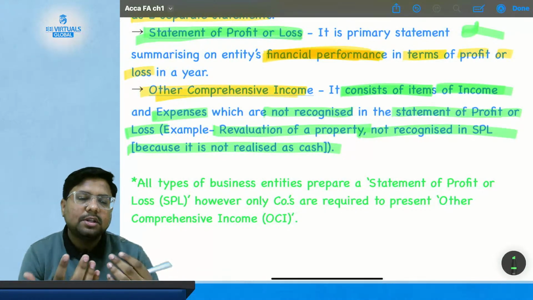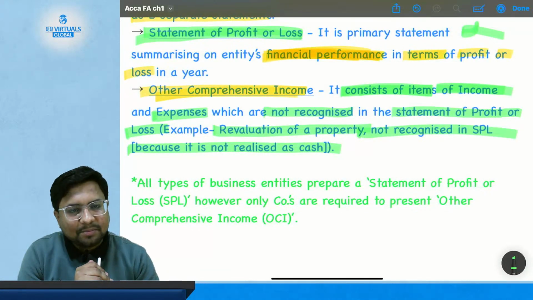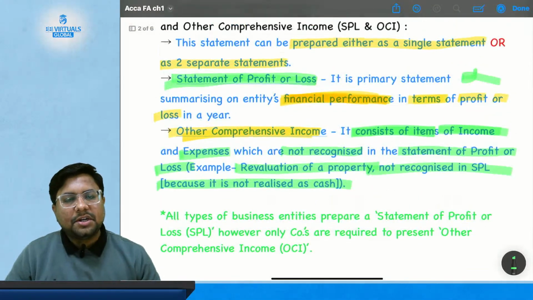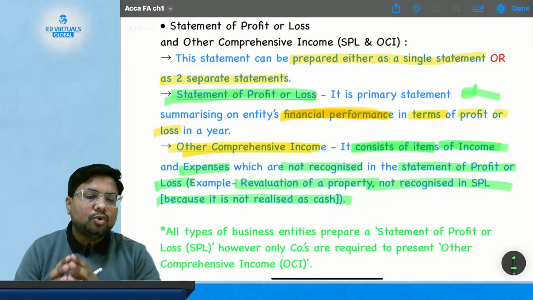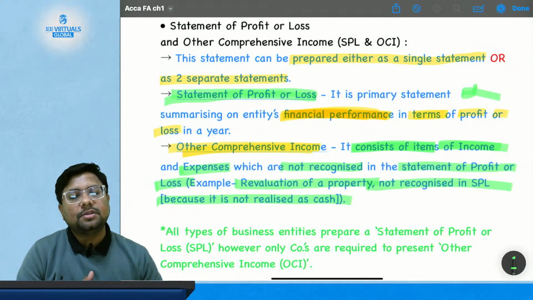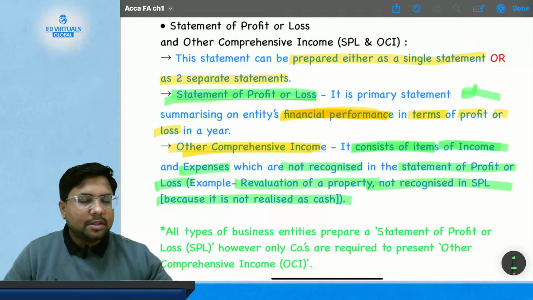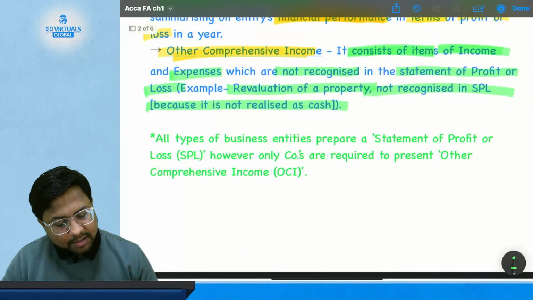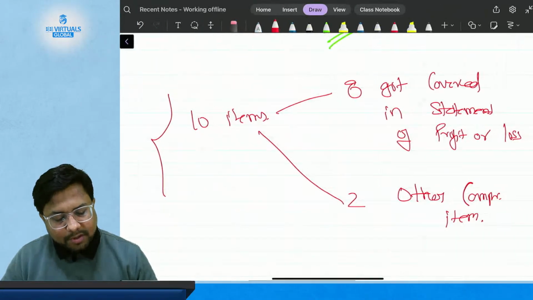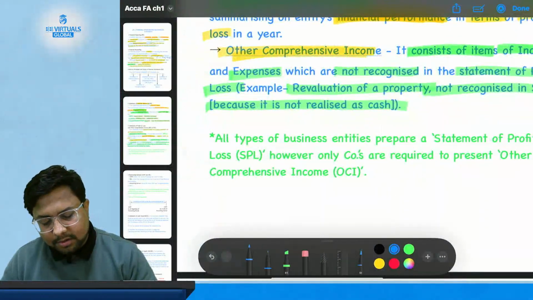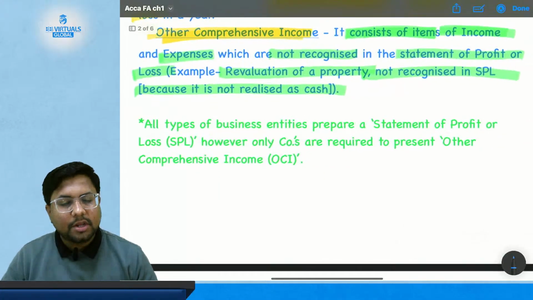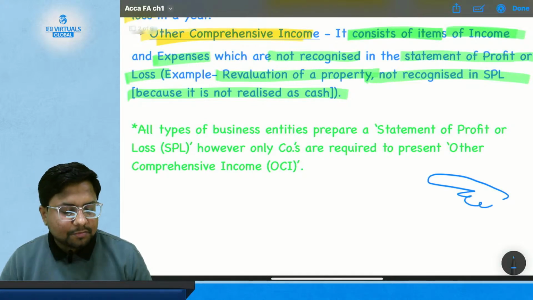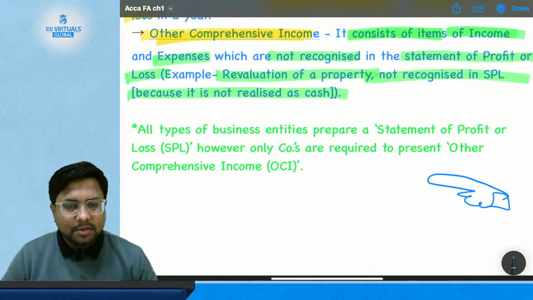Sir, what is revaluation? This is also covered in a separate chapter. We have a separate chapter for each and everything. Today we are understanding the very first chapter, so you are being introduced to very new terms which will be understood in their respective chapters. Now again the most important part, I have written this in green color so that you don't ignore it or forget it.